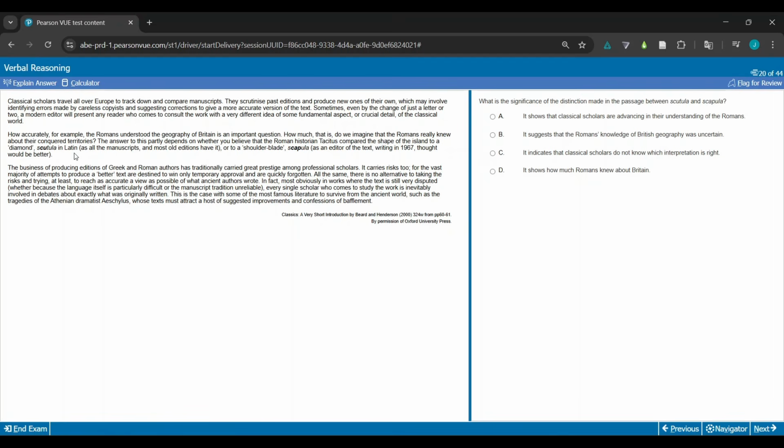It shows how much Romans knew about Britain. Well, that's what it says here. How accurately the Romans understood the geography of Britain is an important question. Okay. So I would say the distinction tells us about this. I would say therefore that this is an important thing to consider, and I'd probably say D is the answer based on this idea. Okay, it shows how much the Romans knew about Britain.